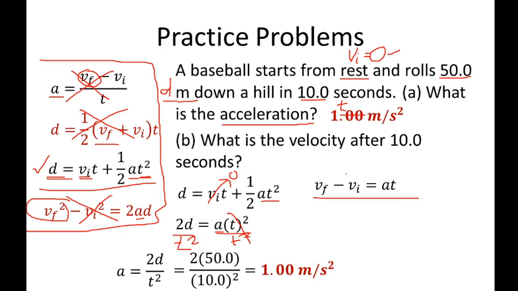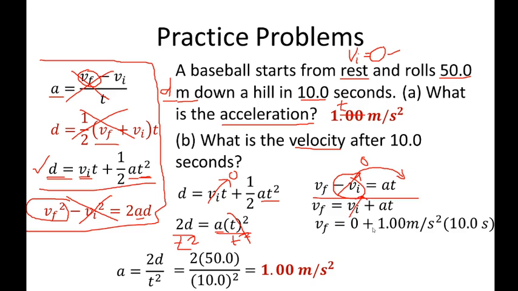Transferring VI, because we want to know the final velocity, transfer VI to the other side. Or simply, VI is already 0, so eliminate VI. We are left with VF. The value for VI is 0. Substituting values now, we have 0 plus 1 meter per second squared times time.